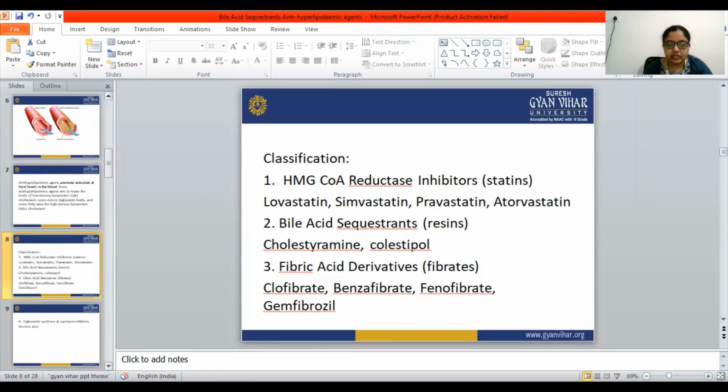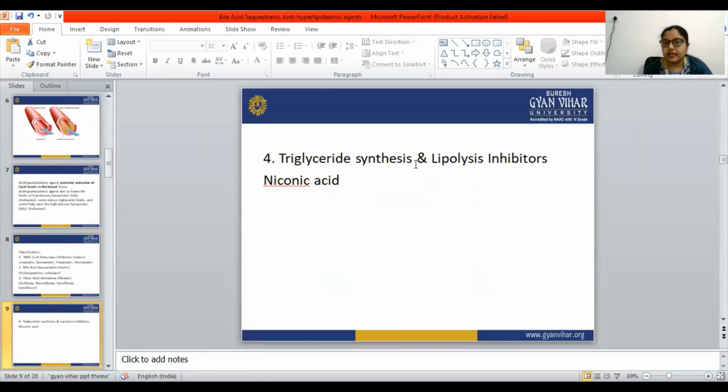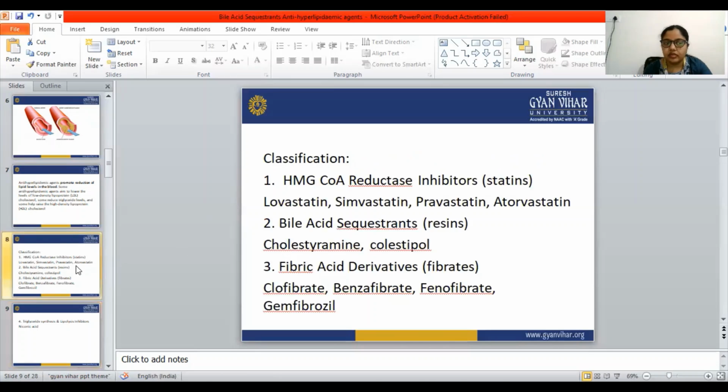Okay, the fourth classification is triglyceride synthesis and lipolysis inhibitors. The example is nicotinic acid. Nicotinic acid is not in your syllabus, so you don't have to learn it. Only lovastatin is there, along with cholestyramine and clofibrate. Only four drugs are there in the anti-hyperlipidemic drugs.